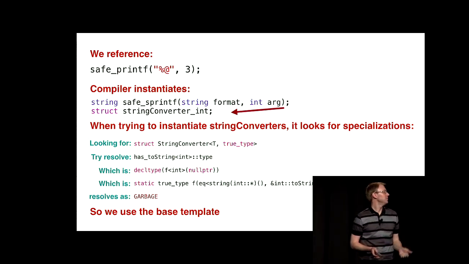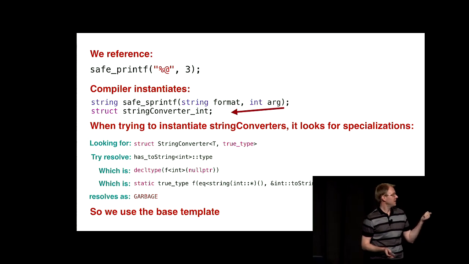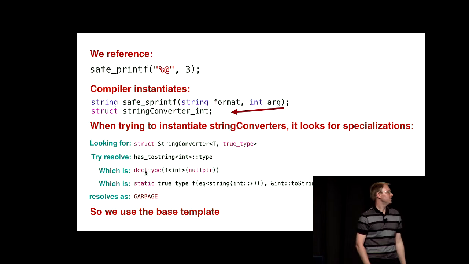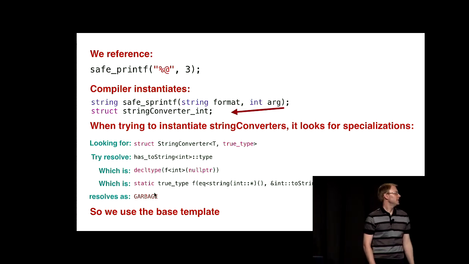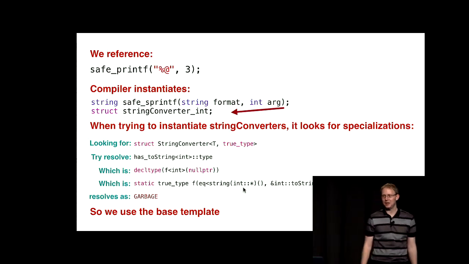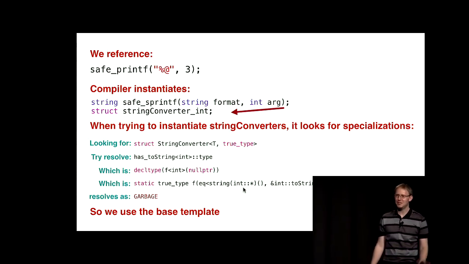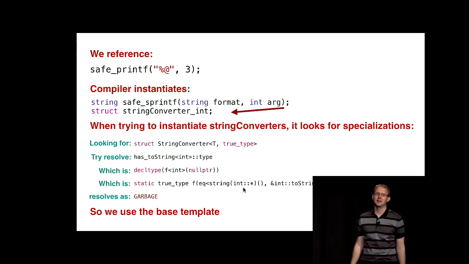It tries to resolve that now by feeding that into that has2 string. Now we feed into the has2 string, which feeds into the decal type, which feeds into this, and this results in garbage. And so the compiler goes, that's fine, garbage is fine, I'll just go looking for another template. And it uses the base template.